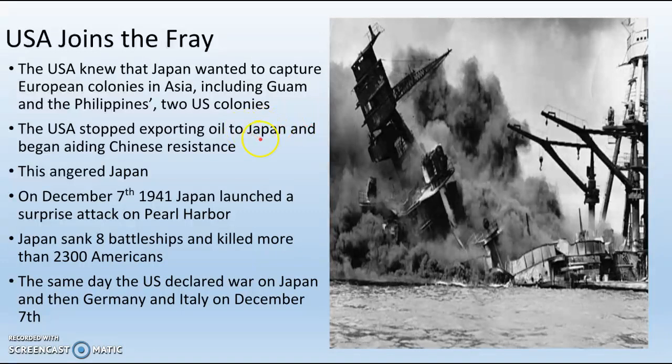The USA stops exporting oil to Japan and begins aiding Chinese resistance. Because remember, the Japanese have invaded China at this point. This makes Japan very angry. They need the oil to fuel their industry. On December 7th, 1941, Japan launches a surprise attack on Pearl Harbor. Japan sinks 8 battleships and kills more than 2,300 Americans. Big flaw of the attack is that the U.S.